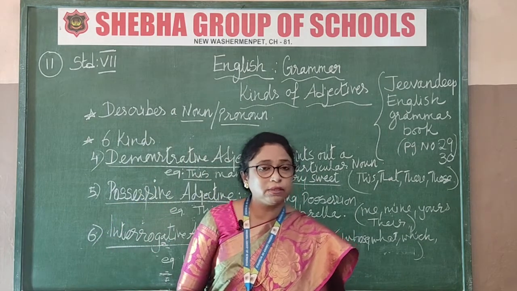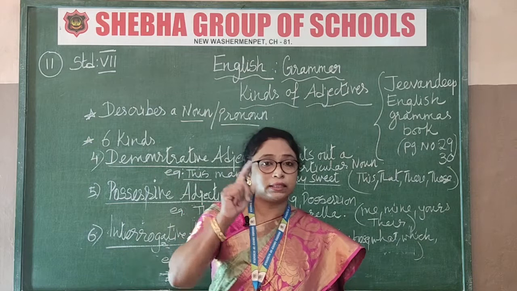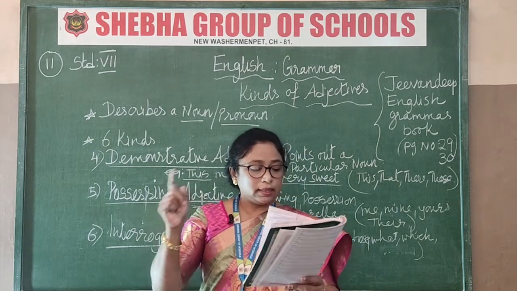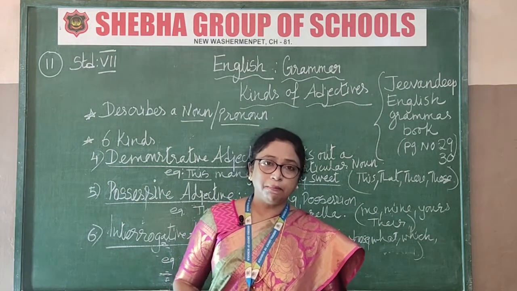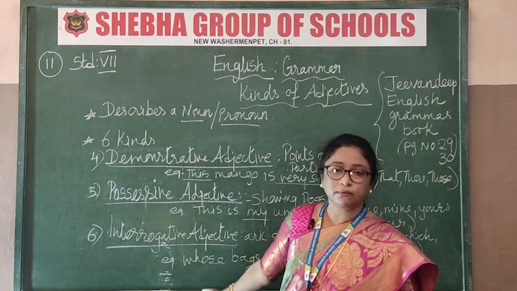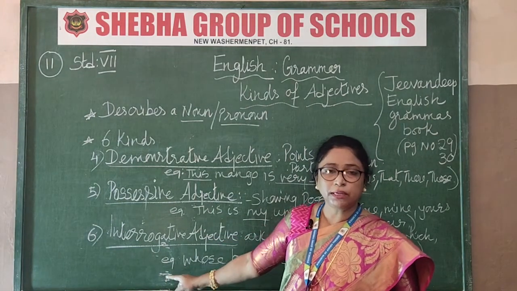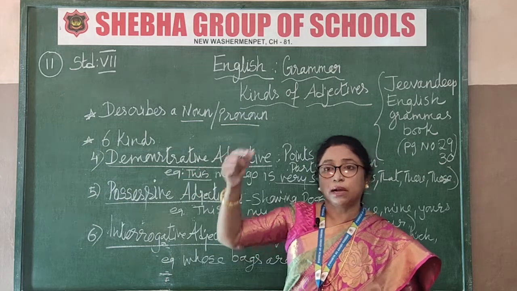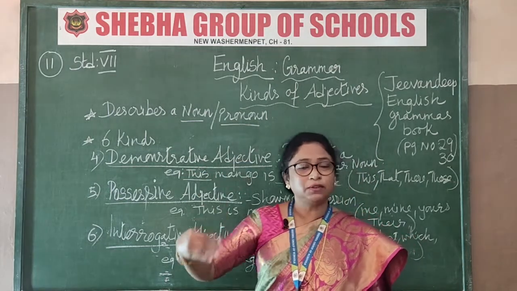What are they? Adjective of quality, adjective of quantity, adjective of number, demonstrative adjective, possessive adjective, interrogative adjective. Got it now? So, how many did we learn about? 6 adjectives we have learnt, alright. And there are so many different kinds of adjectives.